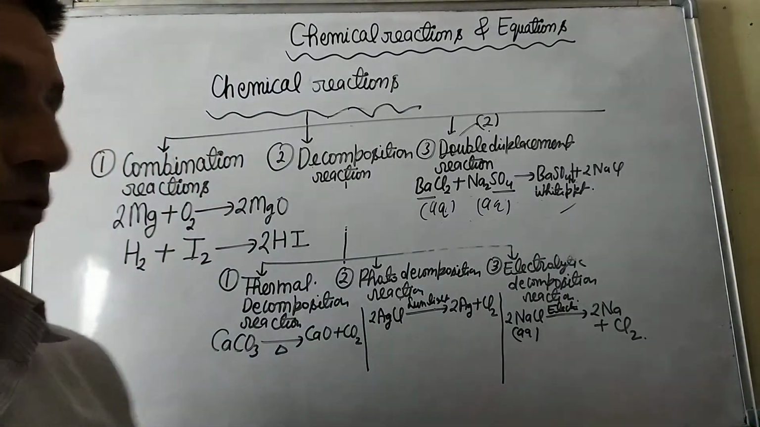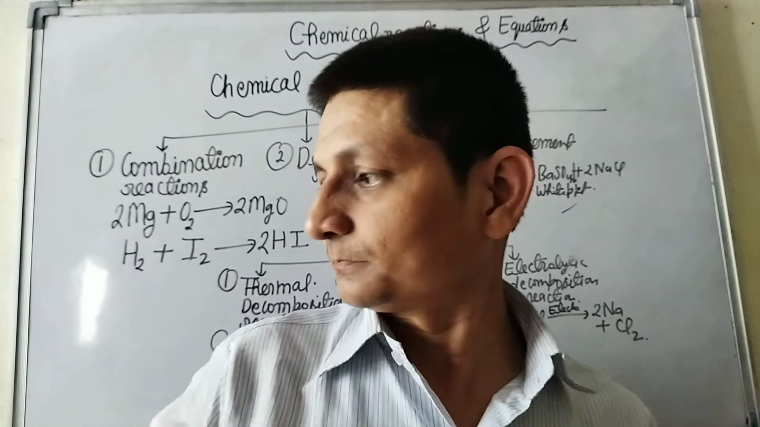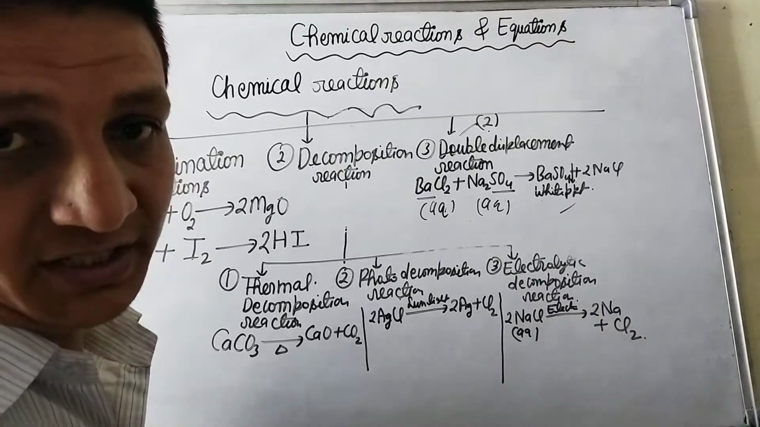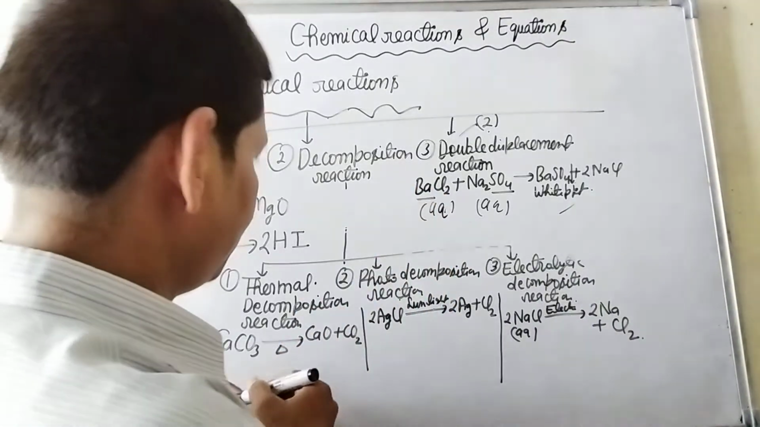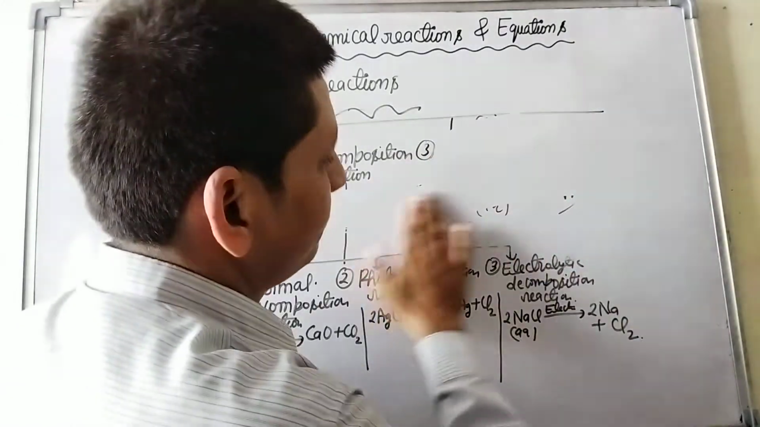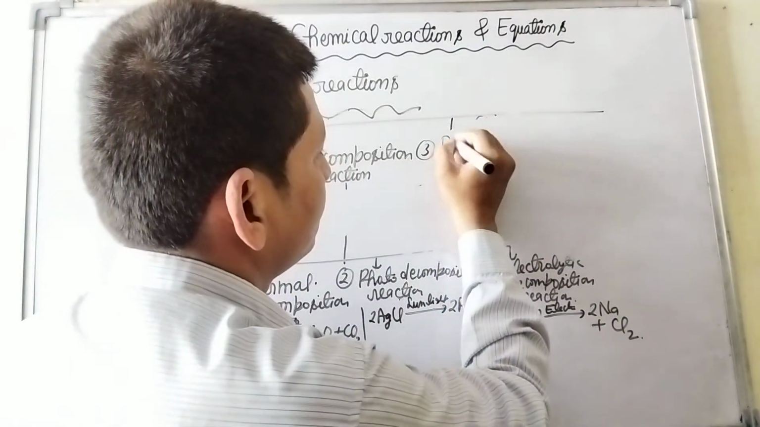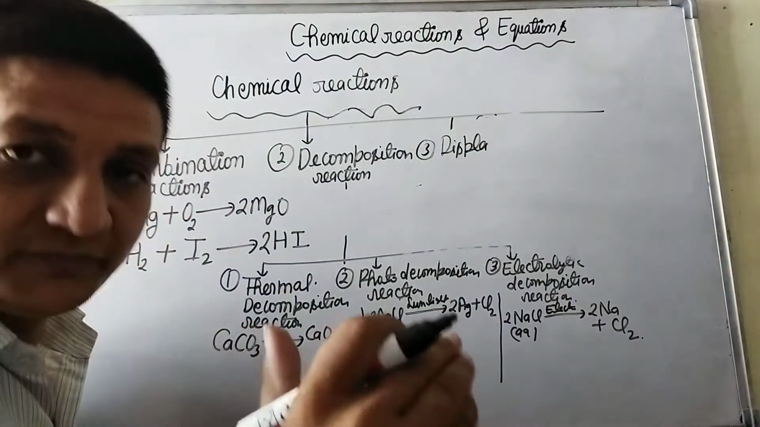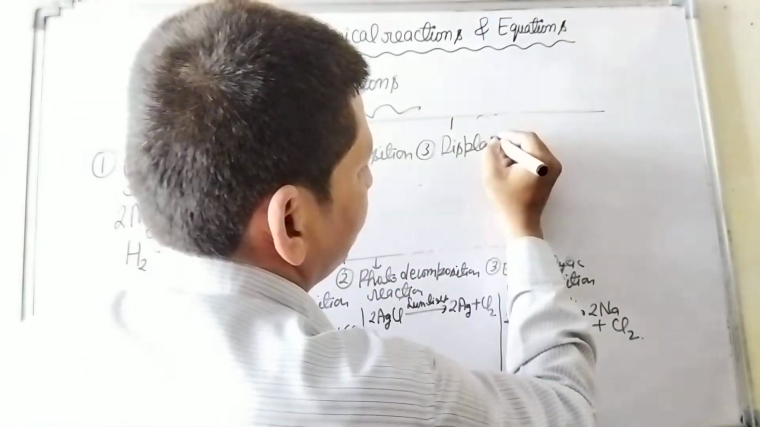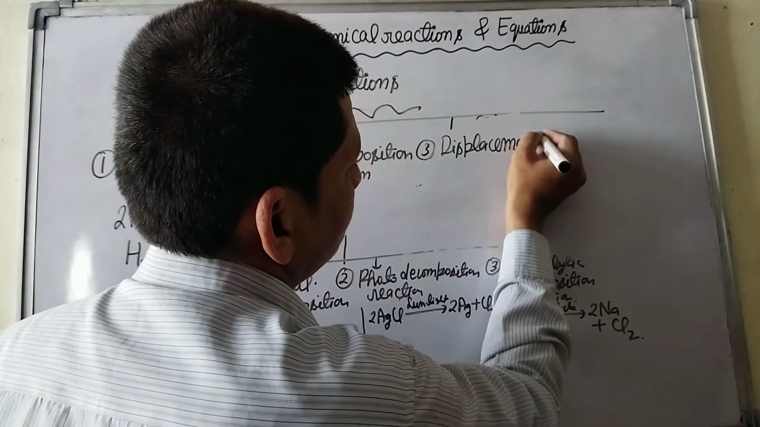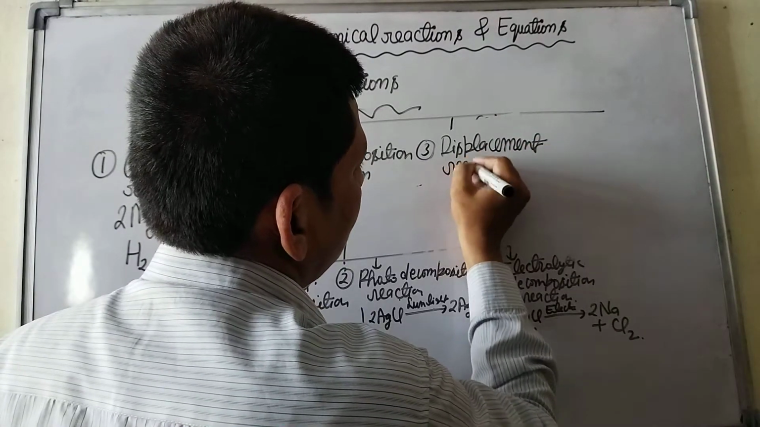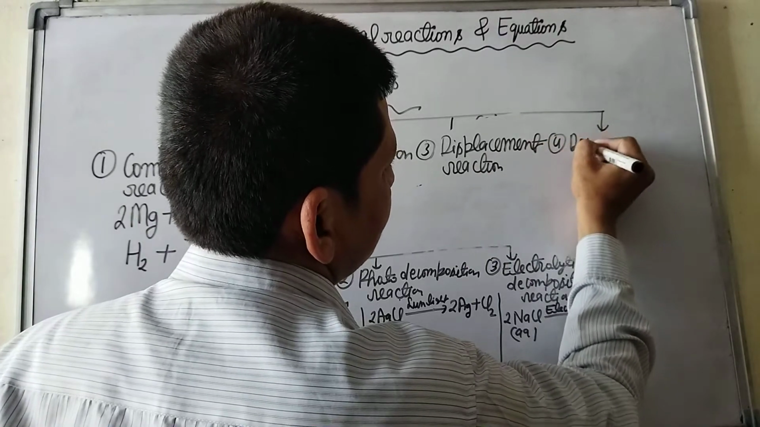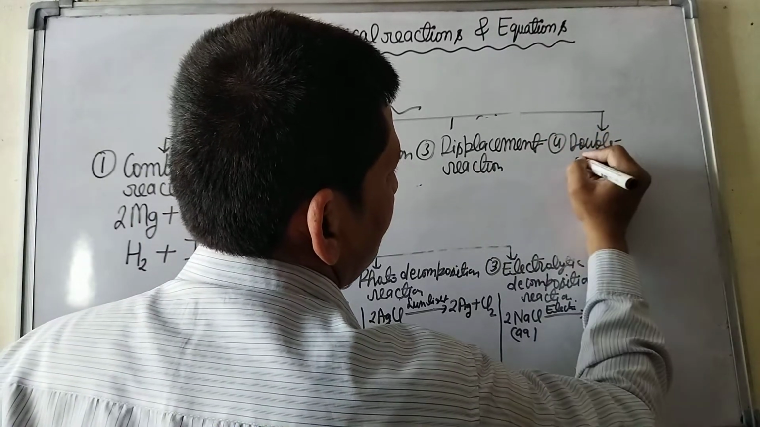After this, number 4. Here we can take displacement reaction. We can also write here number 3 displacement reaction, number 4 double displacement reaction. If you want to prepare it in a proper way, then we can say number 3 is displacement reaction, and number 4 is double displacement reaction.